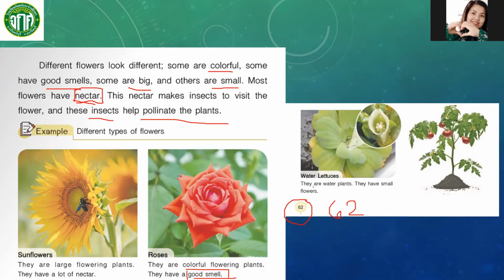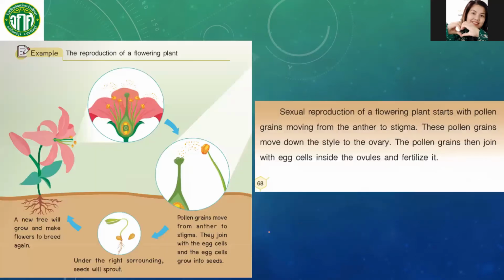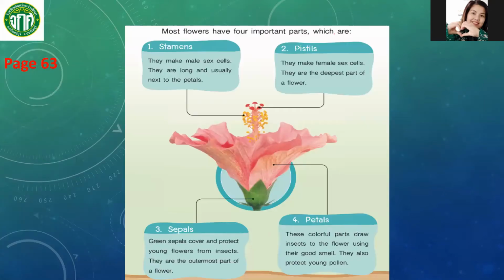These are water plants. They have small flowers. As we said earlier, there are big flowers and small flowers. If the sunflower is big, then the water lettuce has a small flower.